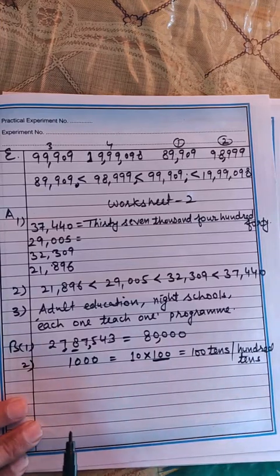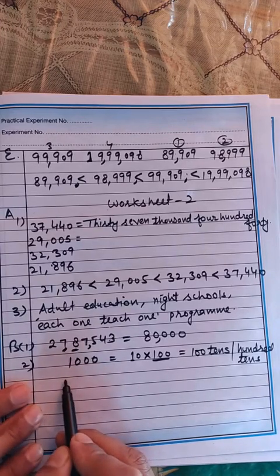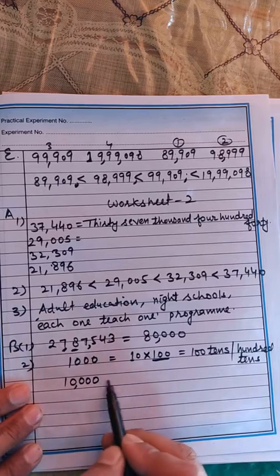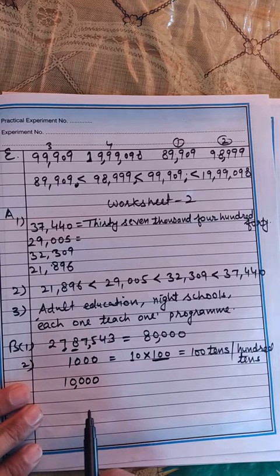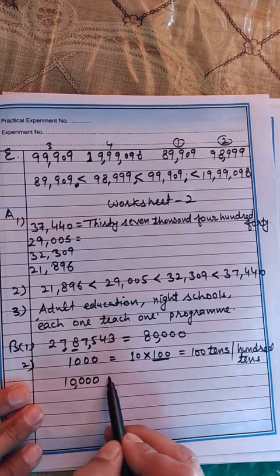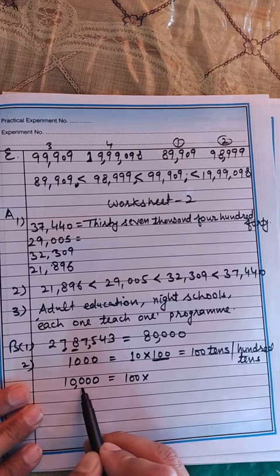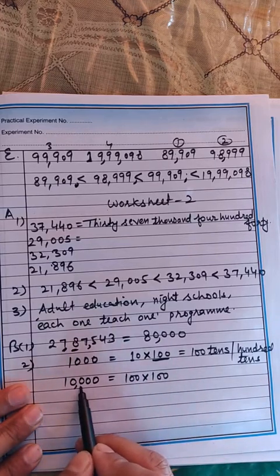Is it clear? We can also take another example. If I have the number 10,000 and I ask you how many hundreds make 10,000, what will you do? You can separate it as 100 multiplied by how much? 100 into 100 will be equal to 10,000.